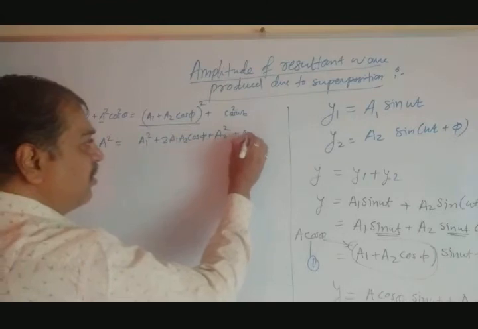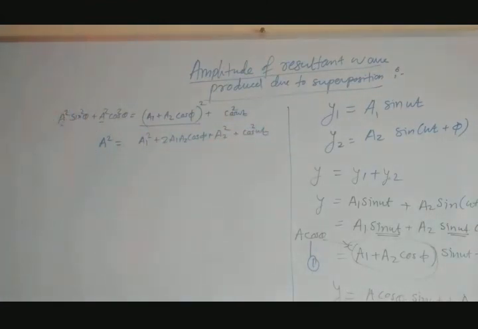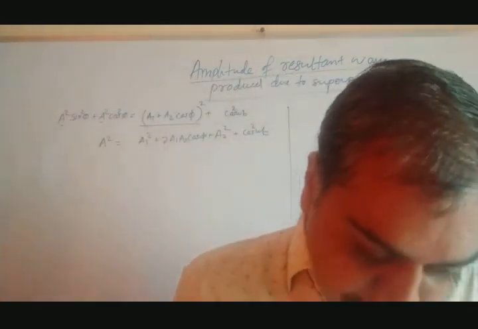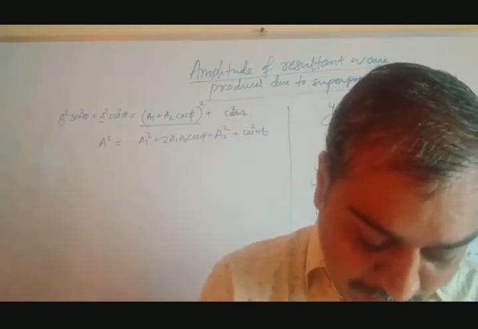Just square them and add them together, so we get such type of equation.